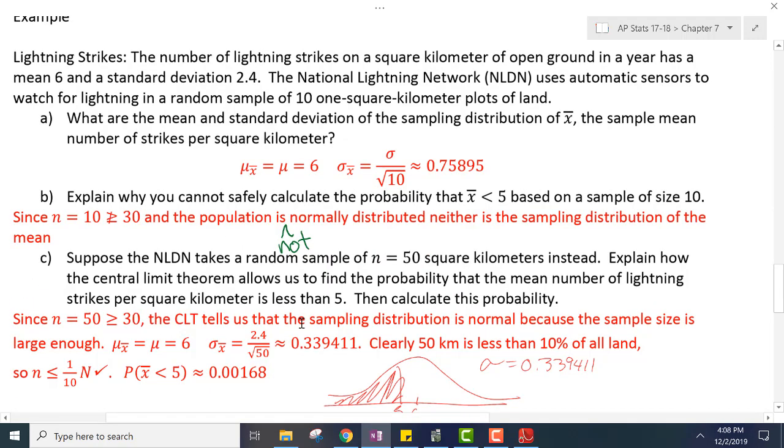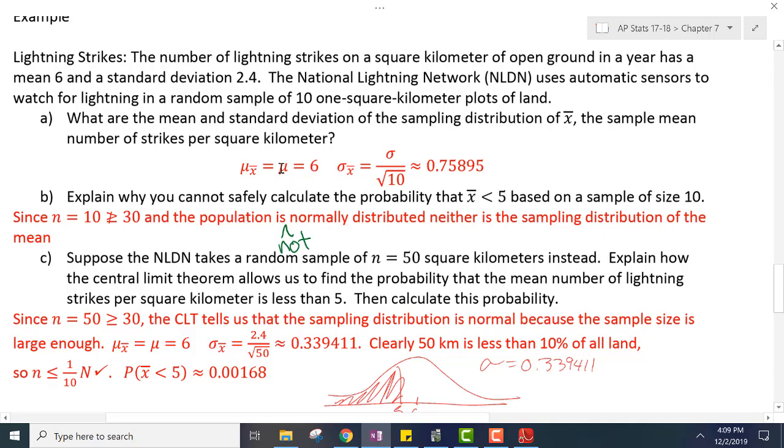Lightning strikes. The number of lightning strikes on a square kilometer of open ground in a year has mean 6 and standard deviation 2.4. The National Lightning Network uses automatic sensors to watch for lightning in a random sample of 10 1-square-kilometer plots of land. What are the mean and standard deviation of the sampling distribution of x bar, the sample mean number of strikes per square kilometer?